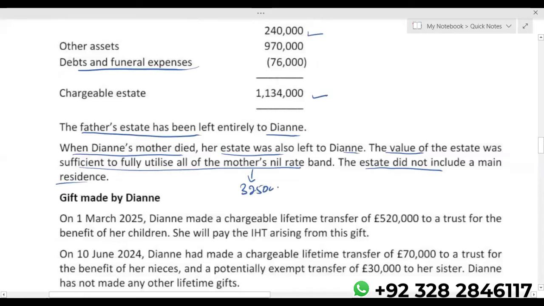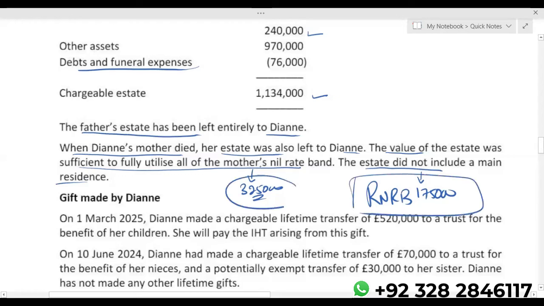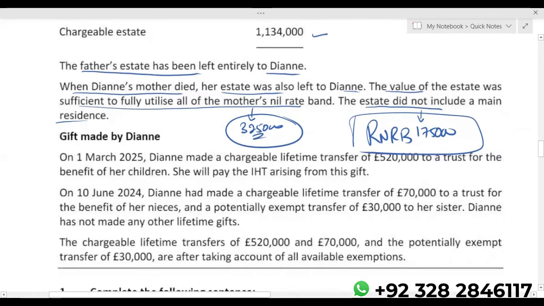Mother utilized her 3,25,000. But mother did not use the residence nil rate band, because when mother died, her death estate did not include the main residence. So it means she was not able to utilize the residence nil rate band. So unutilized is only the residence nil rate band. The normal 3,25,000 is utilized. It means on the death of the father, you will technically be getting twice the residence nil rate band. Okay.